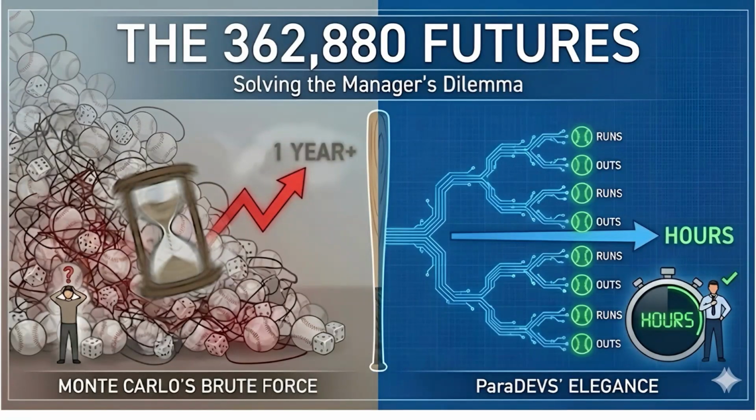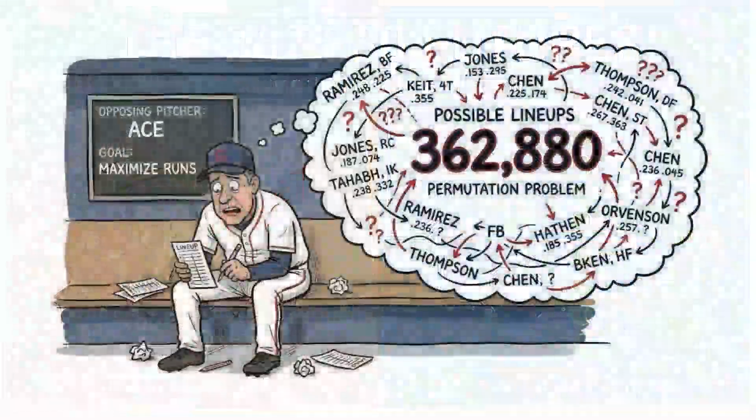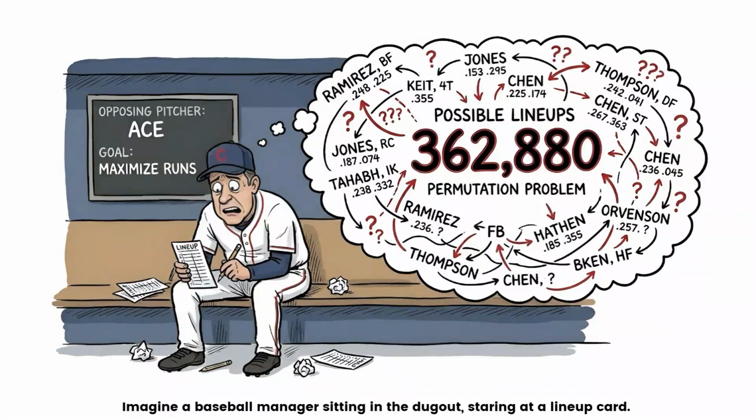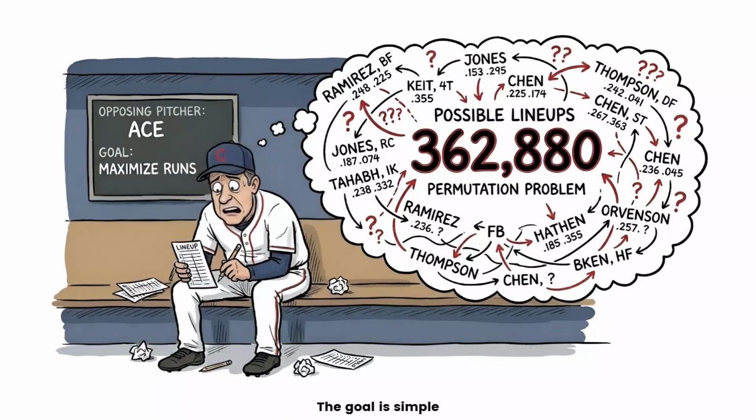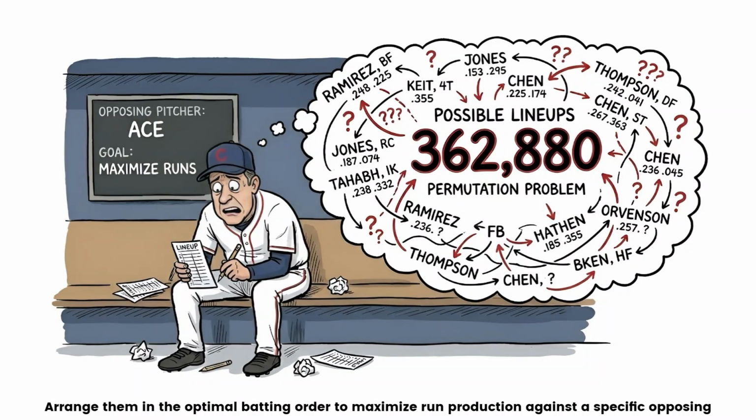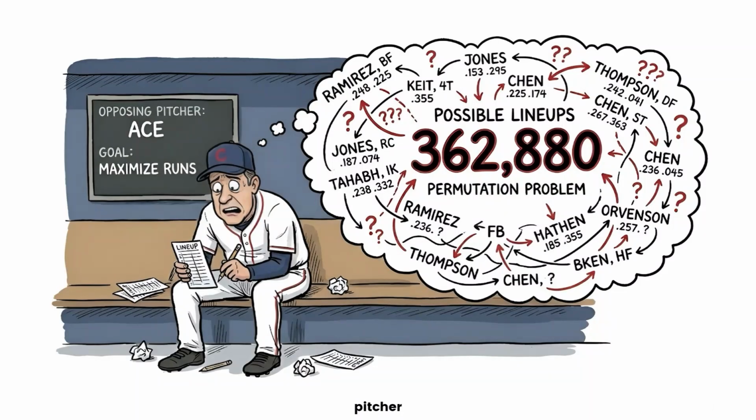362,880 futures. Why Monte Carlo strikes out. A case for ParaDEVS in high-fidelity simulation. Imagine a baseball manager sitting in the dugout staring at a lineup card. They have 9 players. The goal is simple. Arrange them in the optimal batting order to maximize run production against a specific opposing pitcher.